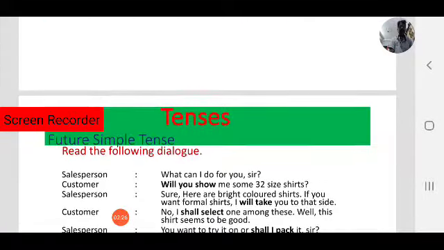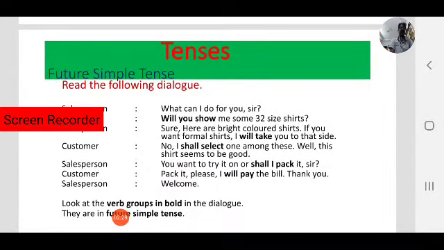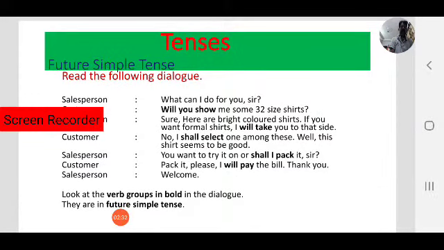Before that, let us read a small dialogue, a dialogue between salesperson and customer. As you know, future also plays an important role in our life. In our day-to-day communication, generally we talk about future. If you observe your day-to-day communication, you will find many words, many sentences in future. We always talk about future. So in this class, we will learn how to speak in future tense, how to use future tense.